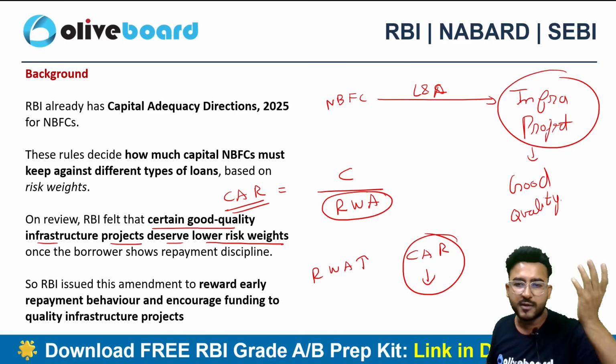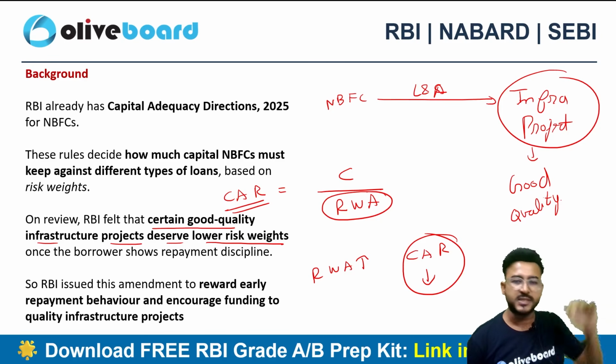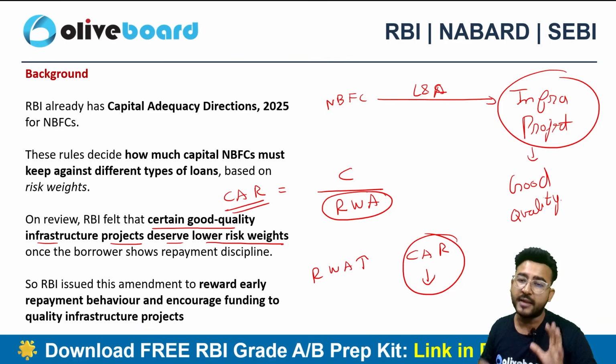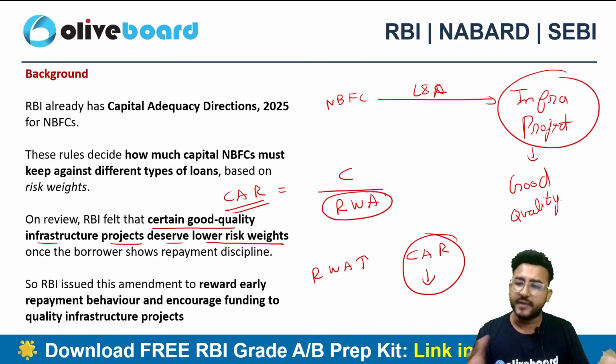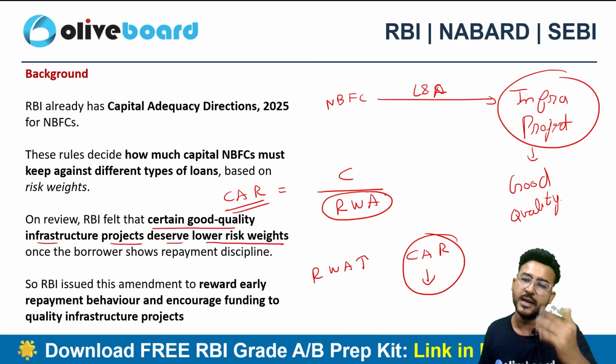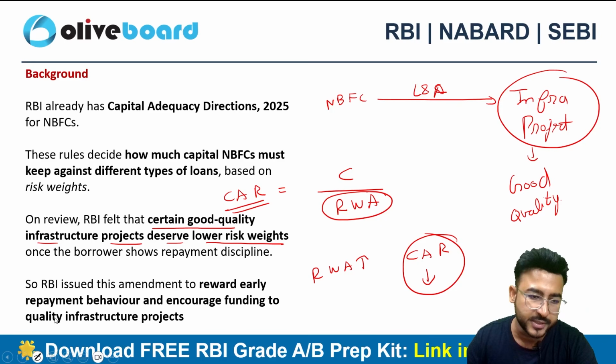Now, when the RBI increases the risk weight, your denominator will go up. If your denominator goes up, your CAR ratio, capital adequacy ratio, will come down. This creates a problem, and this puts pressure on the financial institution, the regulated entity, because they need to maintain a certain amount of CAR, capital adequacy ratio, right?